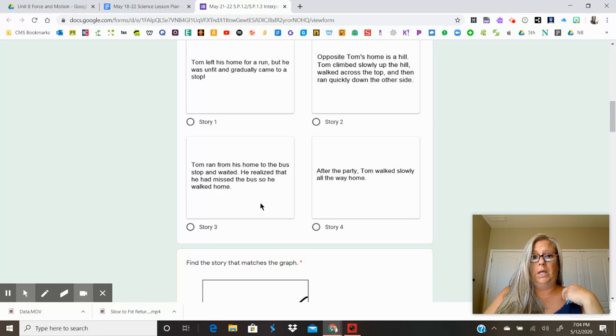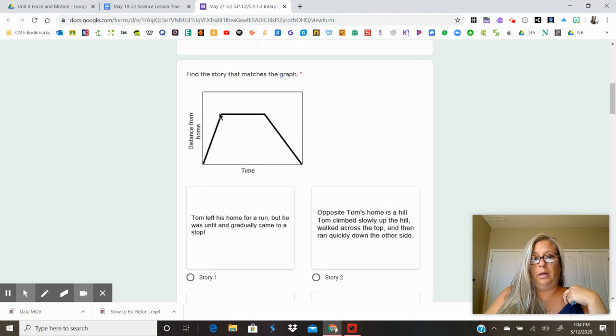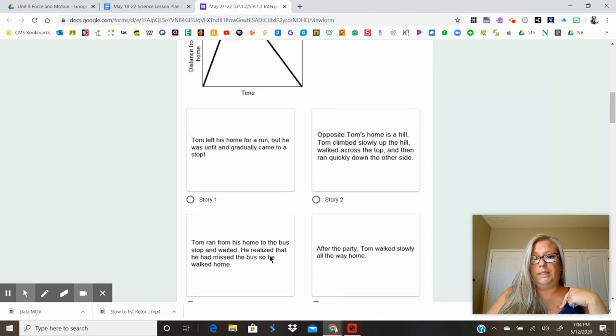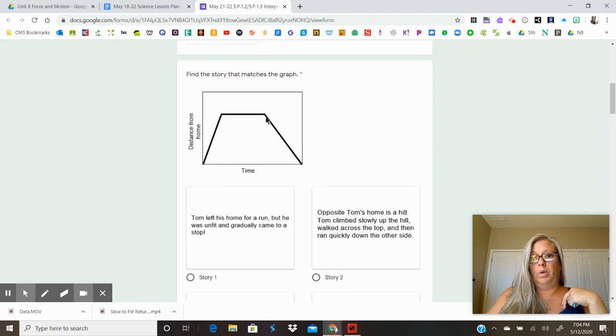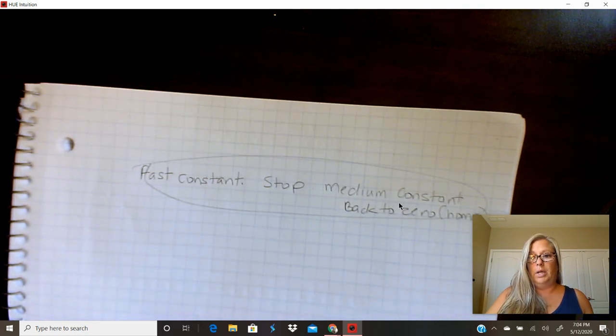All right, what about this? Tom ran from his home to the bus stop and waited. He ran, right? A fast constant. Here's the bus stop, and then he waited. And the next one said he realized he missed the bus, so he walked home. Then he went home. It was a slower constant. To me, that matches with what we said. Fast constant, stop, and then medium constant back to zero.